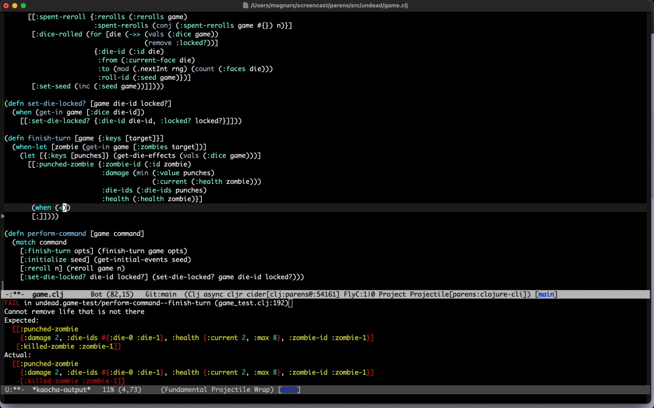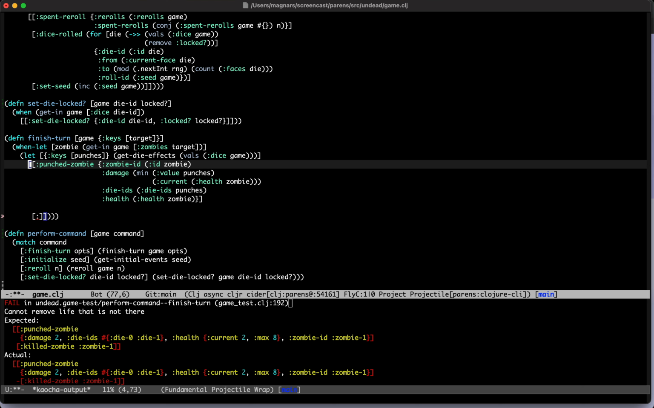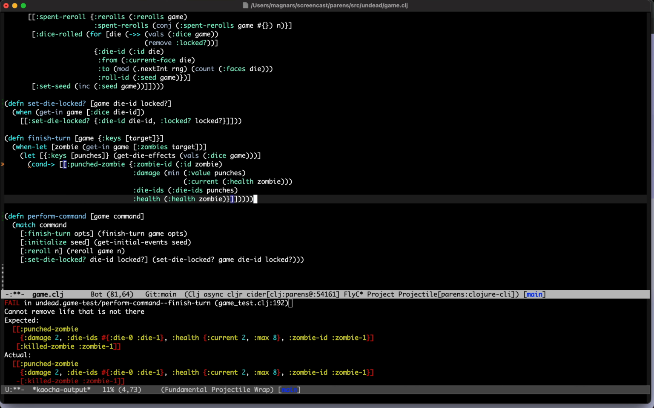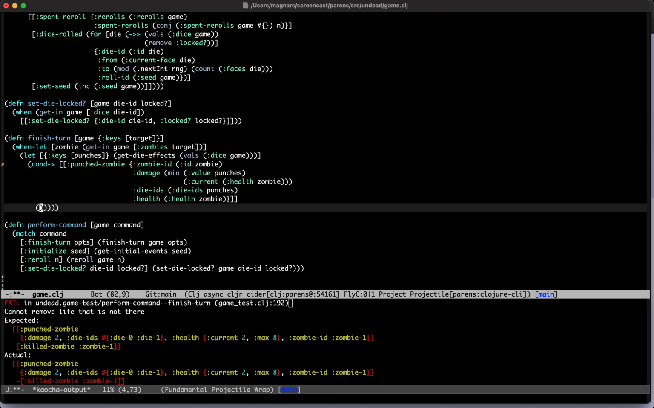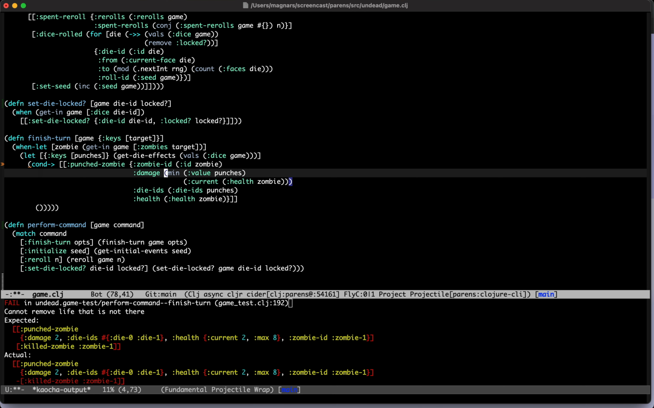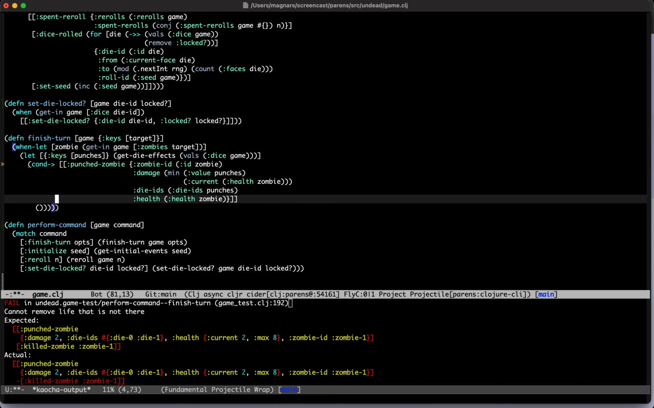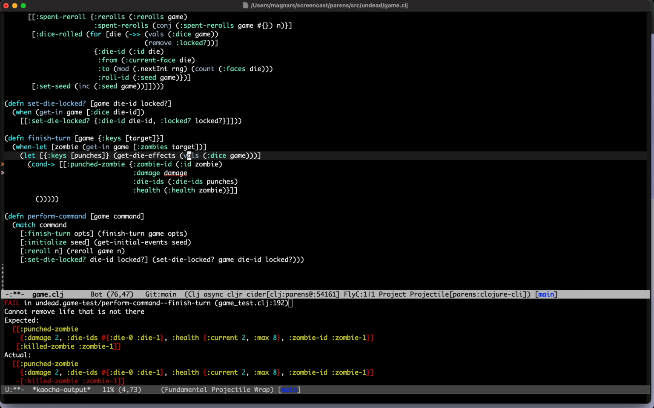You can do the cond thing and conjugate on maybe, or do you want to remove nil? Both of them are fine. I was thinking about remove nil, but I actually like this better. Thanks for reminding me. So we'll cond thread this stuff. If the zombie is dead, that means damage equals current. Yeah, damage equals current. You're right.